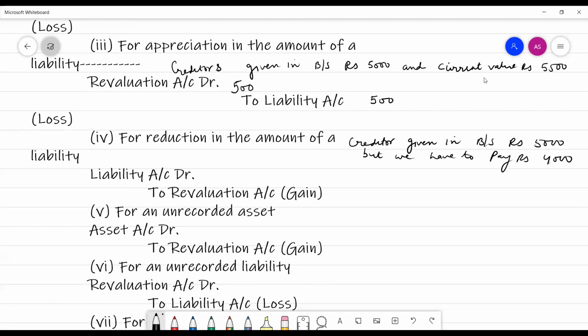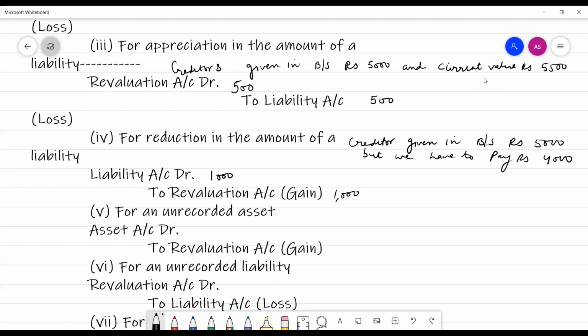In this case, there is a benefit, a gain for us. Then the liability account would be debited with 1,000, as the liability is reduced, liability account debit to revaluation account rupees 1,000. This is a gain, so the revaluation account would be credited.